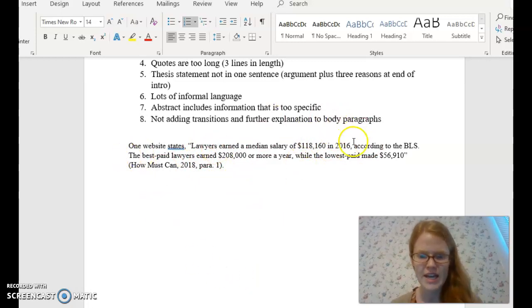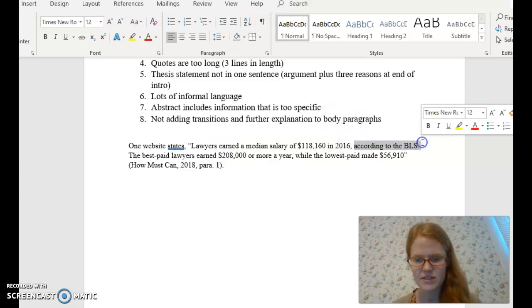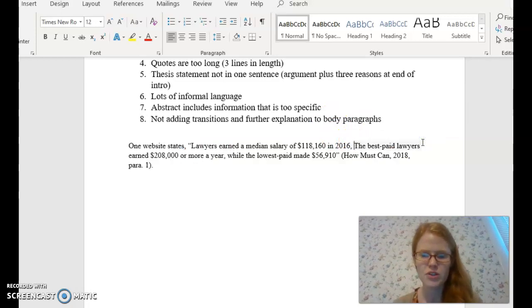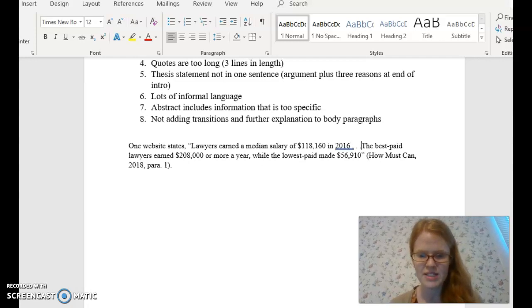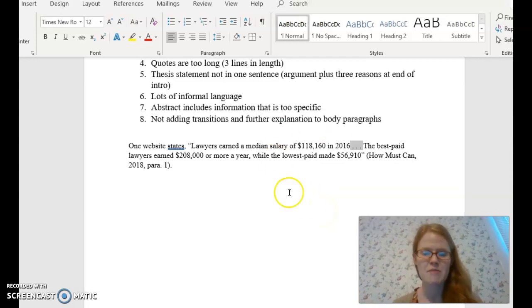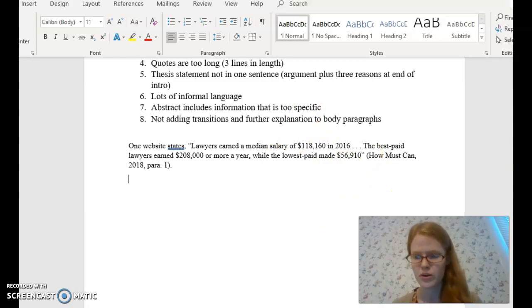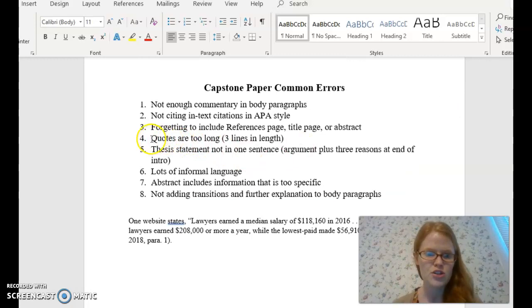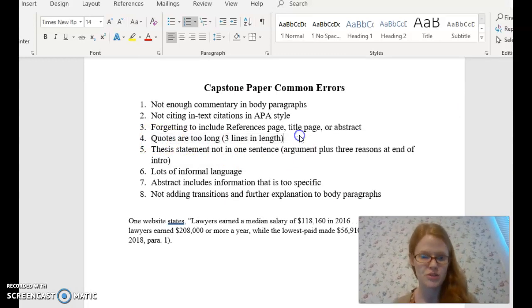If you wanted to take out "according to the BLS," what you would do is you can put a space, dot, space, dot, space, dot. That's called an ellipsis, okay? In other words, you can take out information in the middle of a quote and just put that space, dot, space, dot, space, and that is fine. That's one way that you can shorten a quotation. But your quotation should not be longer than three and a half lines at the most, okay?